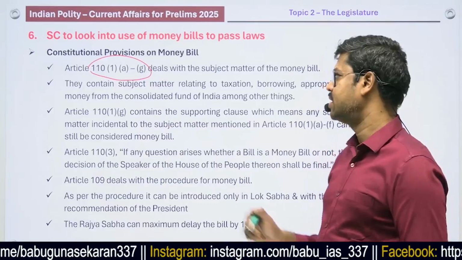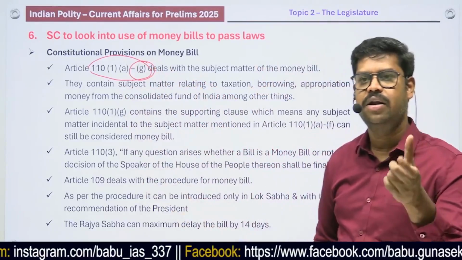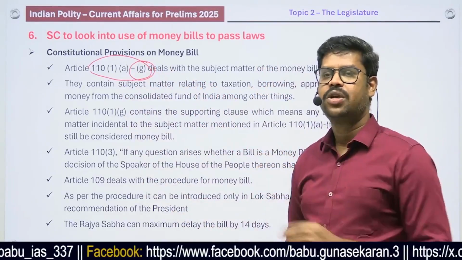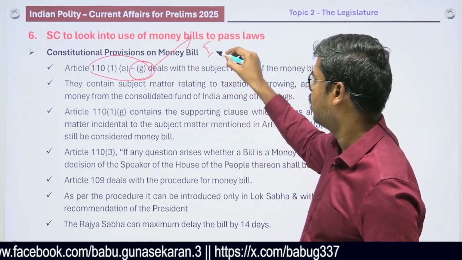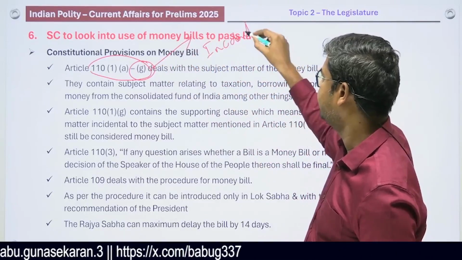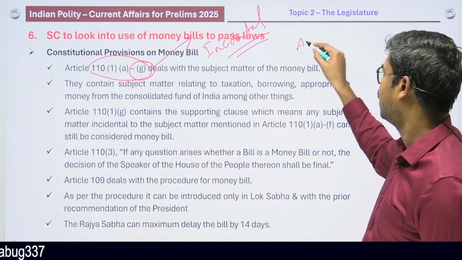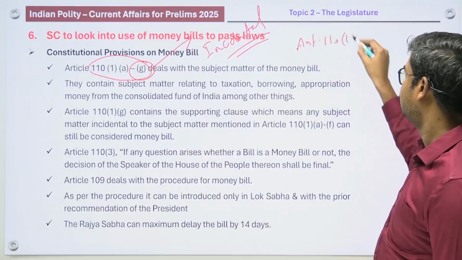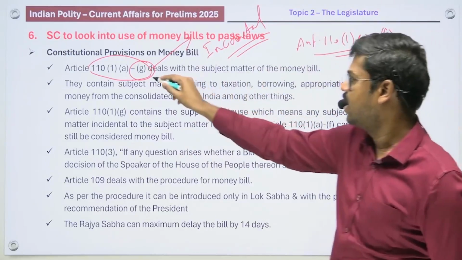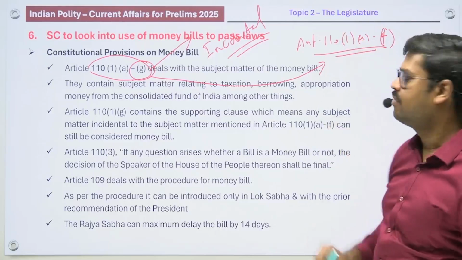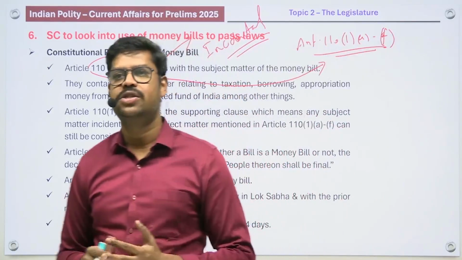But apart from the 6 subject matters, there is one more, Article 110 Clause 1 Subclause G. So what is this saying? This is saying that if any matter is incidental to any of the other matters mentioned from Article 110 Clause 1 Subclause A to Subclause F, then also it can be considered to be what is called a money bill.